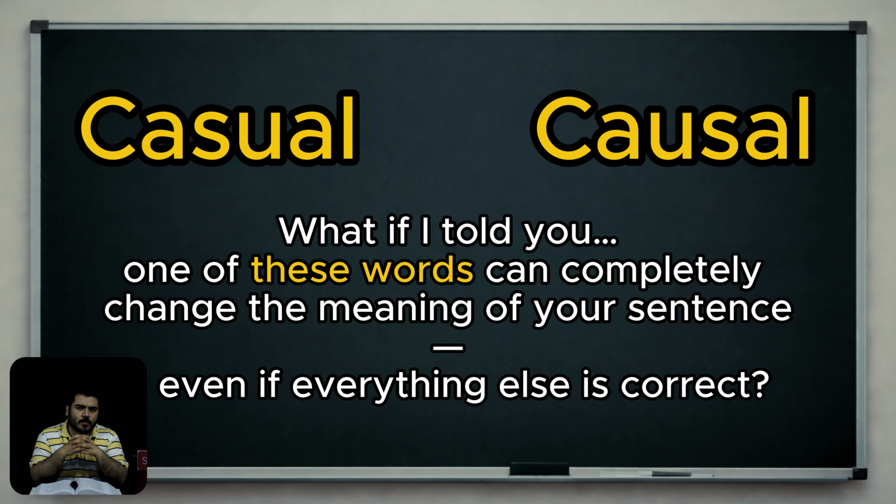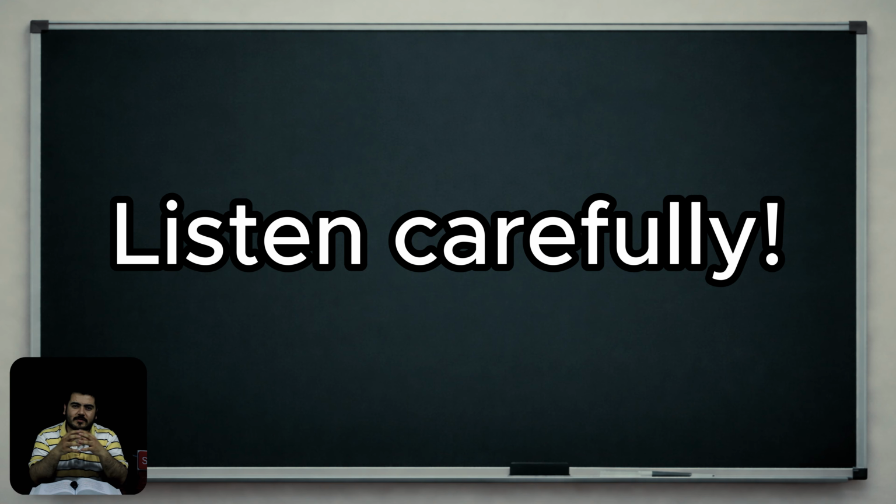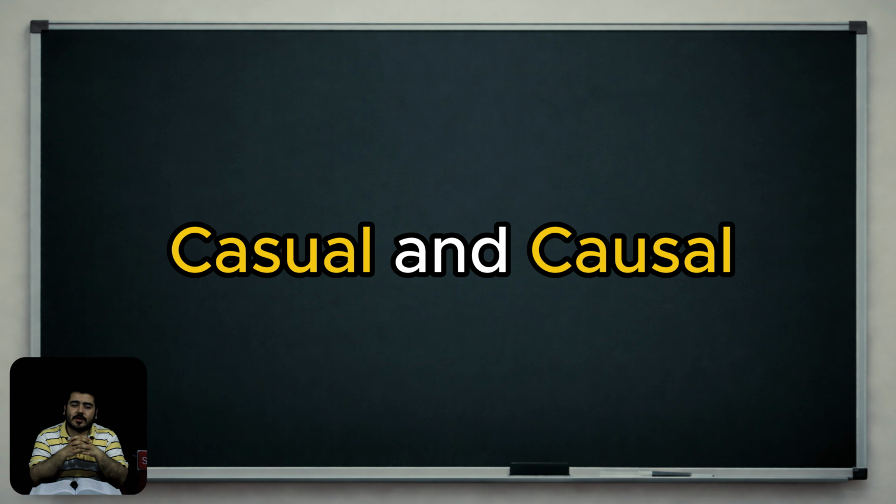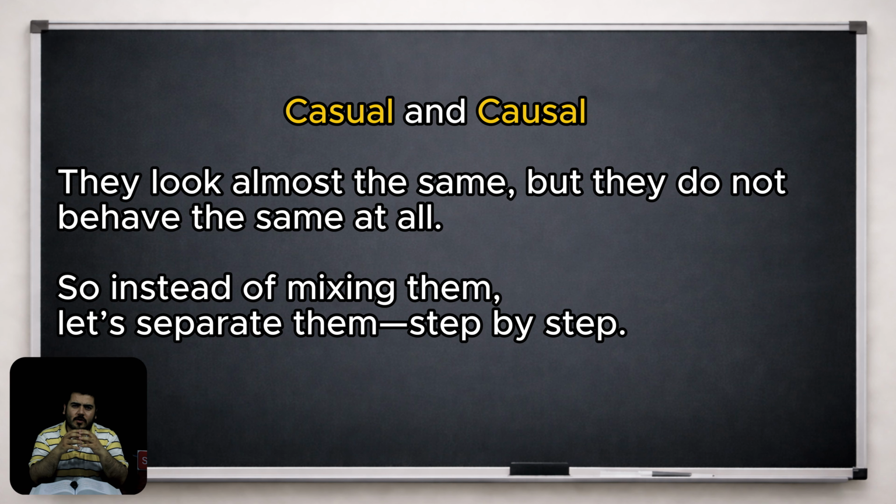What if I told you one of these words can completely change the meaning of your sentence, even if everything else is correct? Listen carefully. Casual and causal. They look almost the same, but they do not behave the same at all. So instead of mixing them, let's separate them step by step.